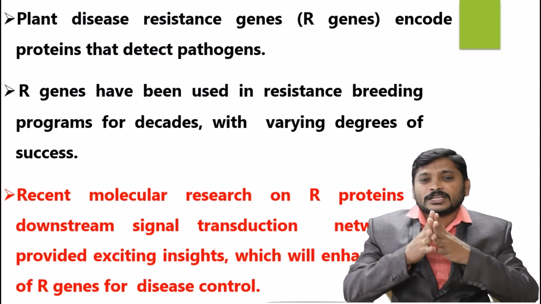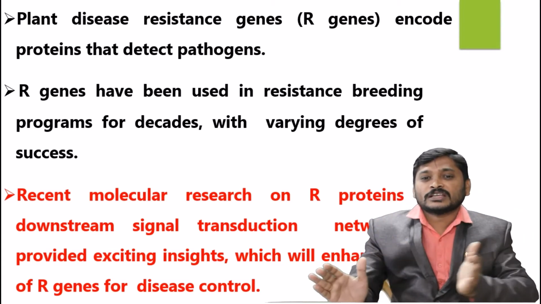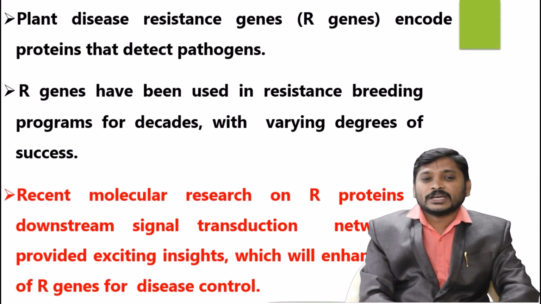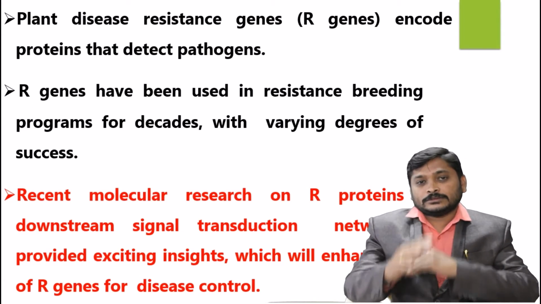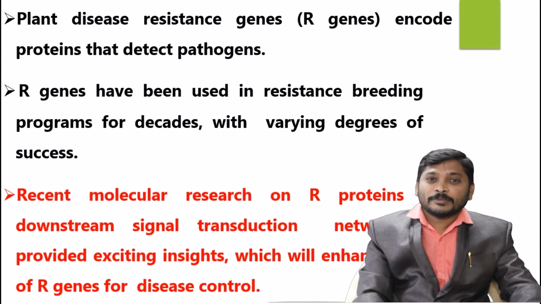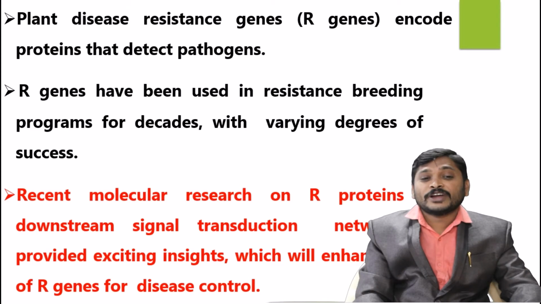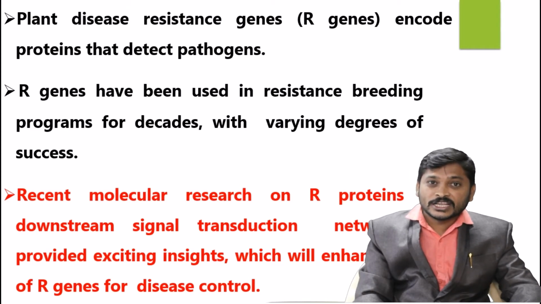Recent molecular research on R gene proteins has given a clear picture of the downstream signal transduction and networks involved in effective genetic resistance and R gene development for disease control. So now R genes, their proteins and their molecular patterns can be understood. Now we are creating genetically modified organisms for genetic resistance, like disease resistance, insect resistance and pest resistance.